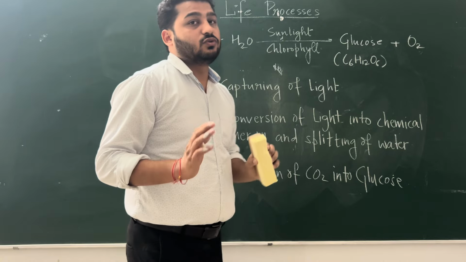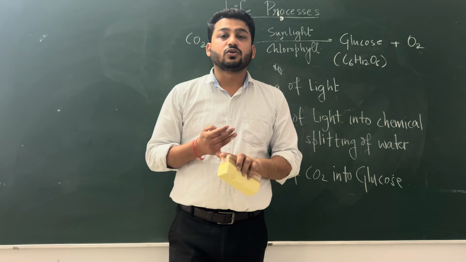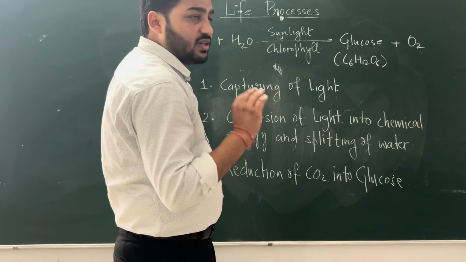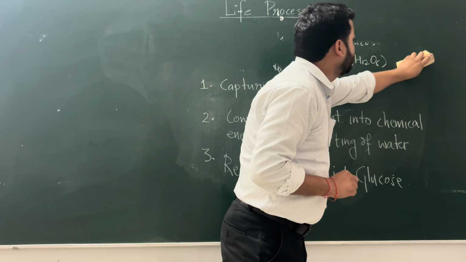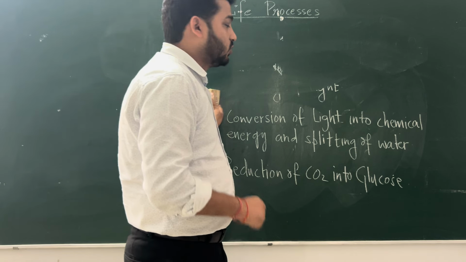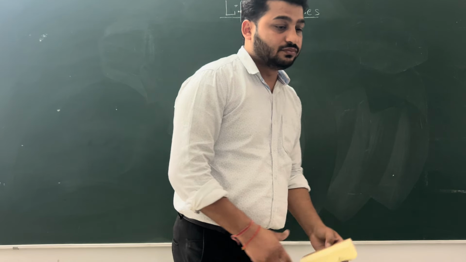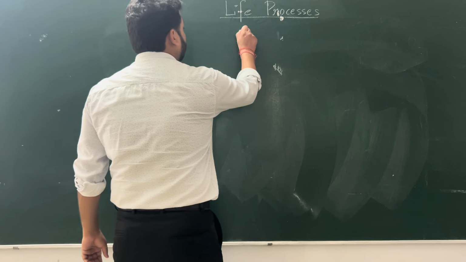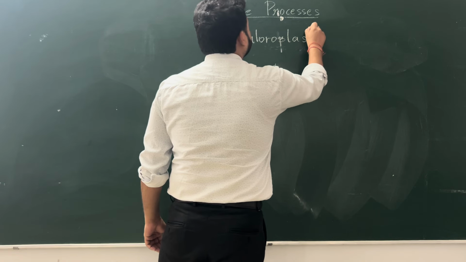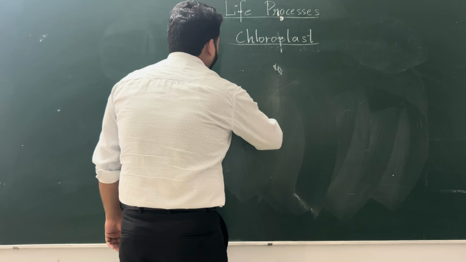Okay, so where does this photosynthesis occur? It is not in the NCERT, but you should know. And you should know the structure of chloroplast that you have learned in class 9. So I am making a very basic structure of chloroplast, and let's show you where this photosynthesis occurs in the chloroplast. Chloroplast is a plastid which has a green pigment called chlorophyll.